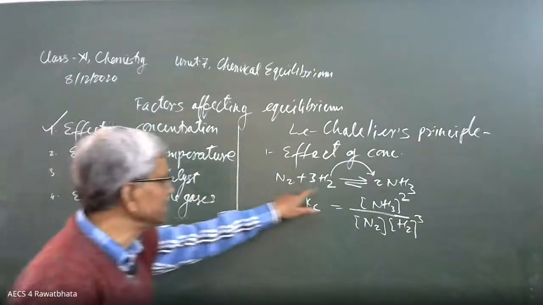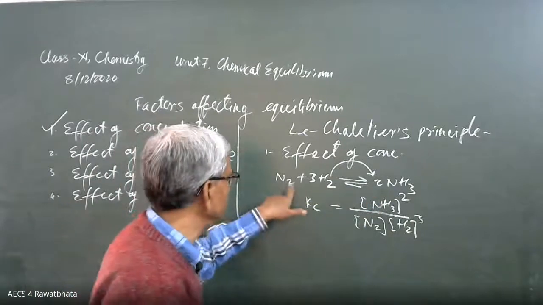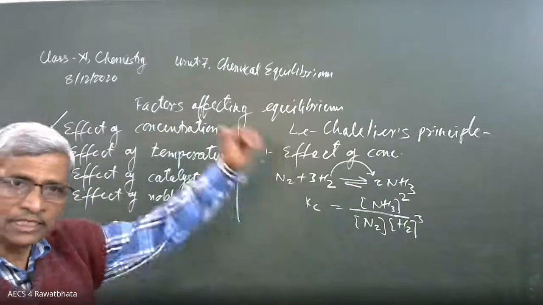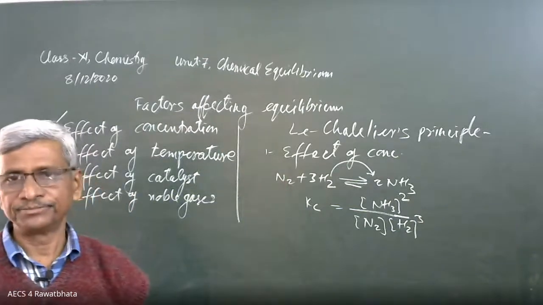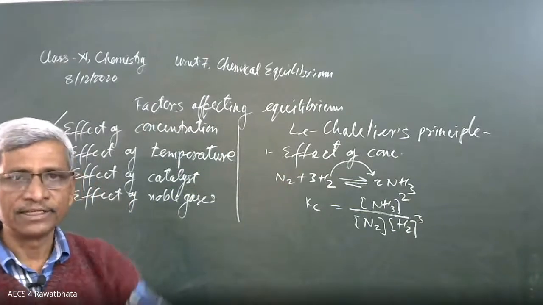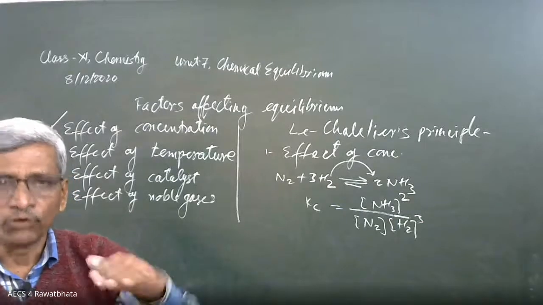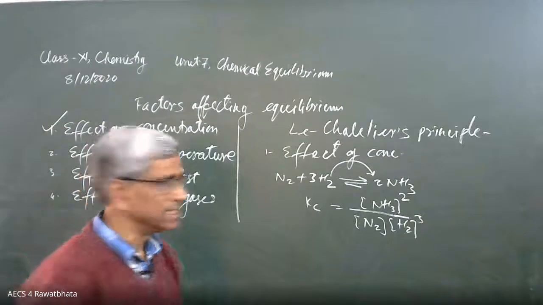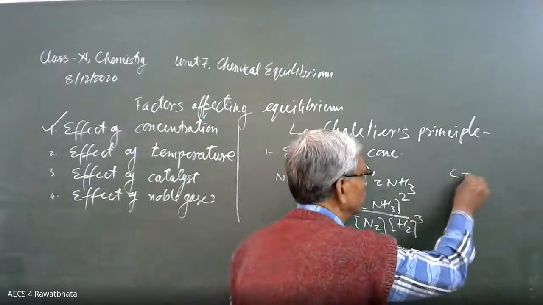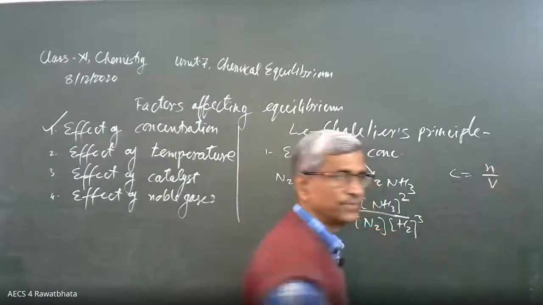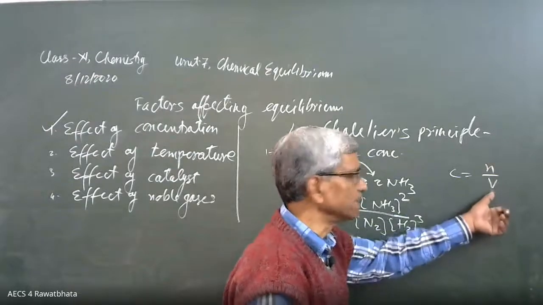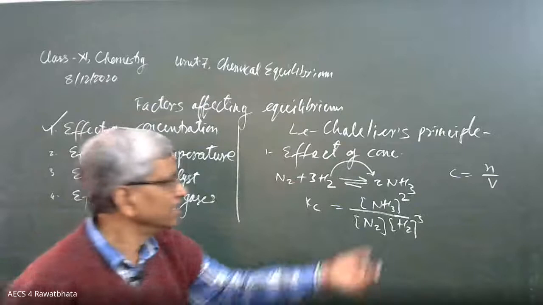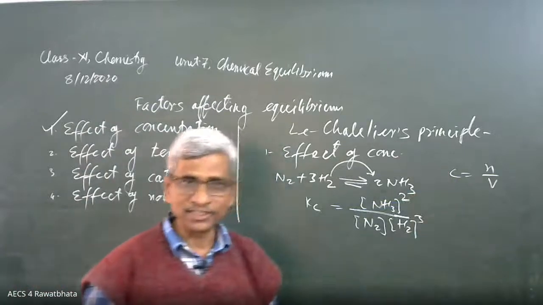This is the gaseous system. Nitrogen, hydrogen, ammonia, they all are gases. If we increase pressure in the system, what is going to happen? The volume is going to decrease, and volume decrease means concentration is going to increase. C is equal to n by V. Concentration is the ratio of moles and volume. If we decrease volume by increasing pressure, indirectly we are increasing concentration.